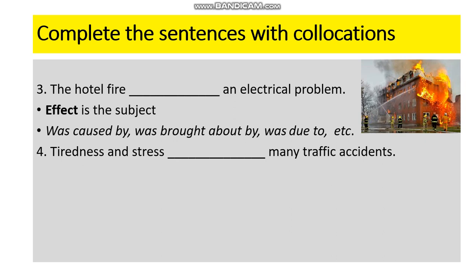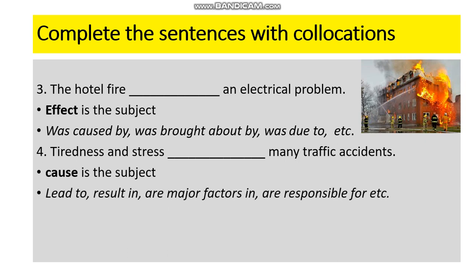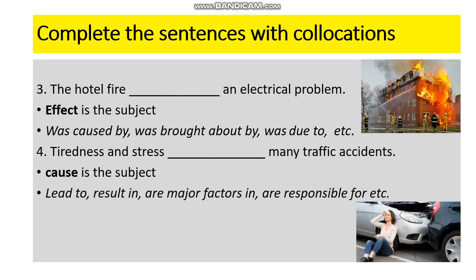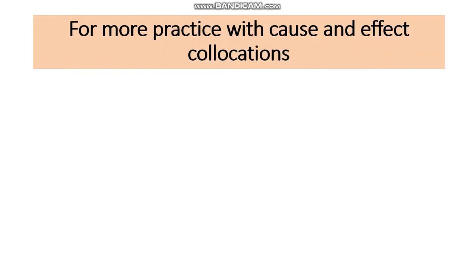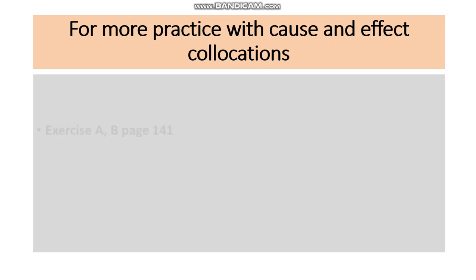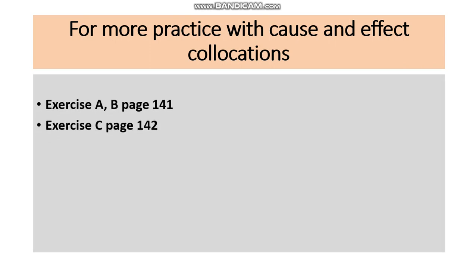Reason or cause is the subject, and one of these phrases fits its meaning. For more practice with cause and effect collocations, do some exercises from our book as well as online exercises.